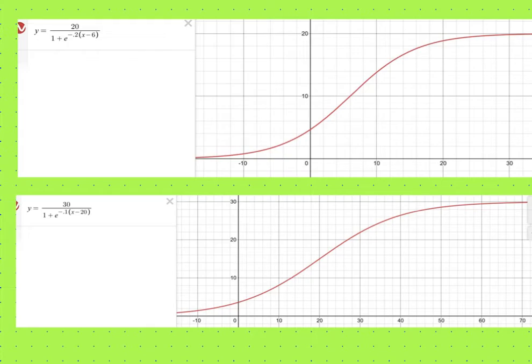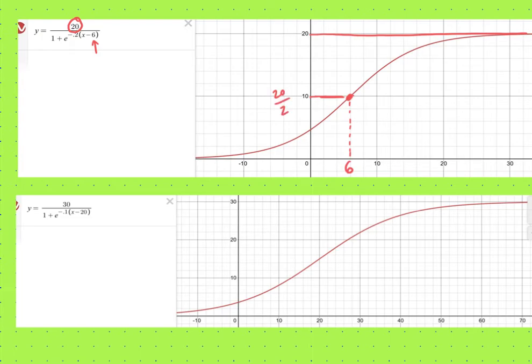And what else we can see is the 20. Where do you see the 20 reflected? I see that right here. It's my carrying capacity. That's my upper limit. It will approach that line as an asymptote. And what else I see is this 6 right here. So at 2, 4, 6, we see that when x is 6, that's the value being subtracted from x in the equation. That's going to happen at 10, which is half of the carrying capacity of 20.